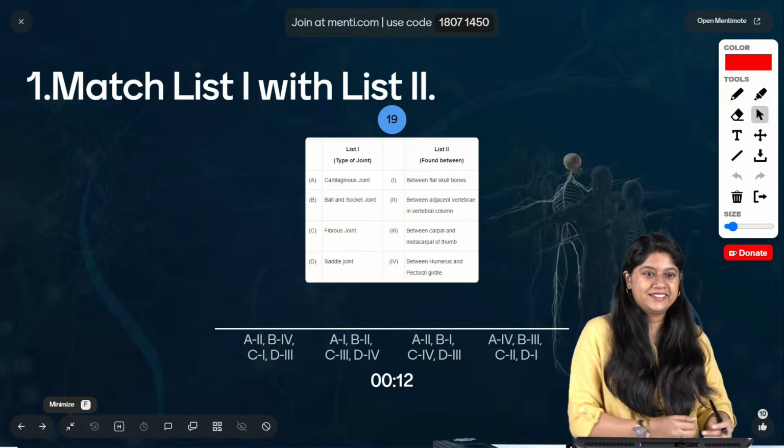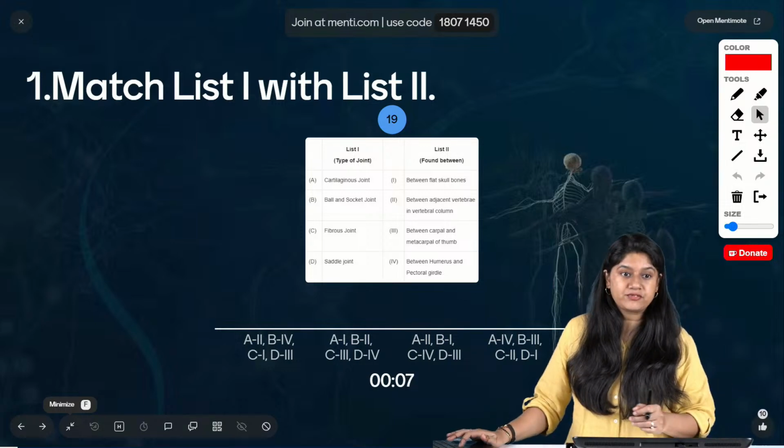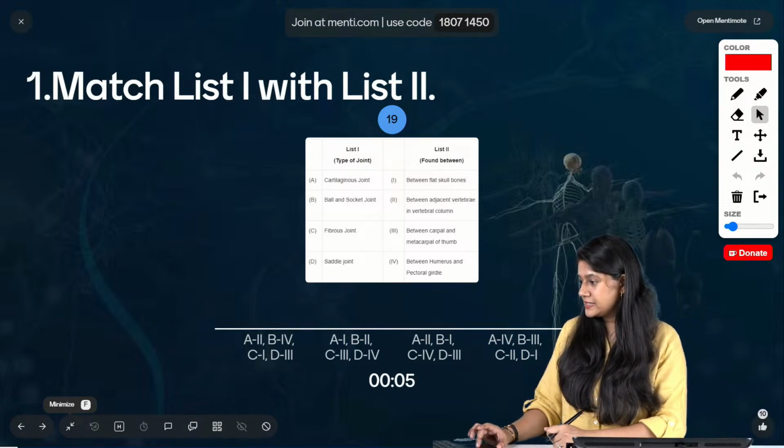Good afternoon Lavanya, good afternoon Ganesh, welcome to the class.